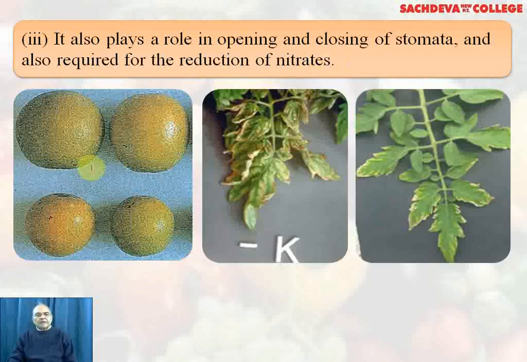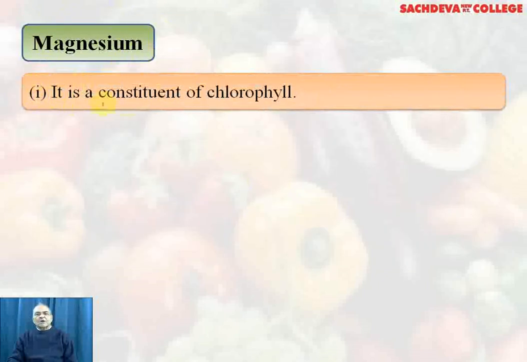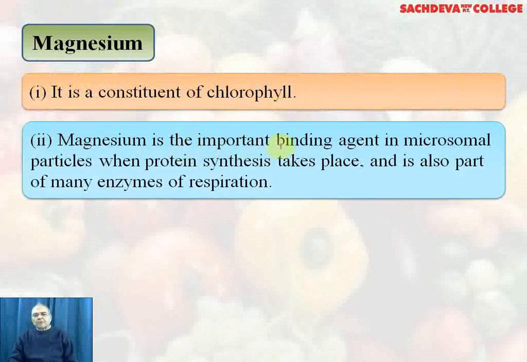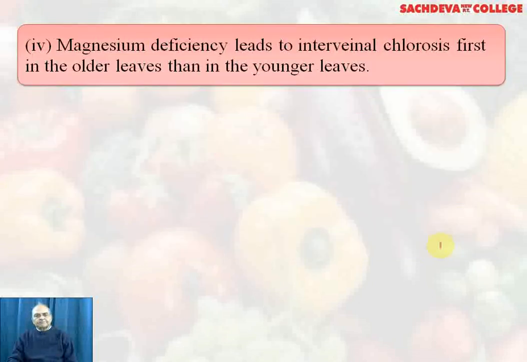And you can see the oranges above are normal and the lower ones are showing the potassium deficiency. Magnesium is a constituent of chlorophyll. Magnesium is the important binding agent in the microsomal particles when protein synthesis takes place and is also part of many enzymes of respiration. It plays a crucial role in the synthesis of nucleoproteins.